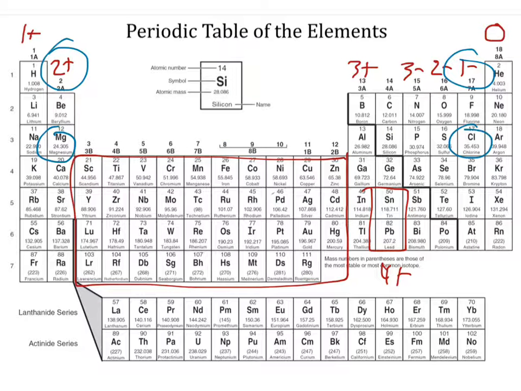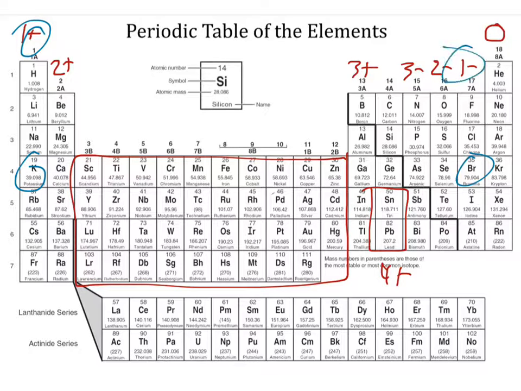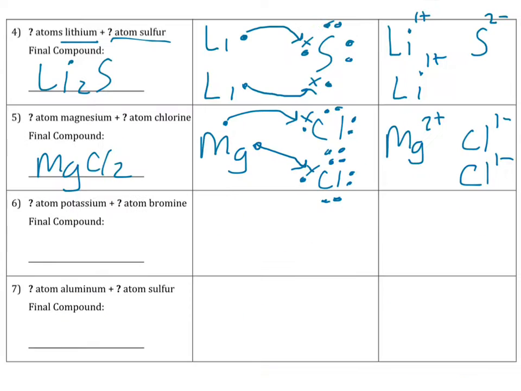All right, potassium. Potassium is right here, makes a 1 plus charge. Bromine is right there, makes a 1 negative. And so potassium is a 1 positive, bromine is a 1 negative, and so because they're already balanced, it's a 1-to-1 ratio. And so we end up with KBr.